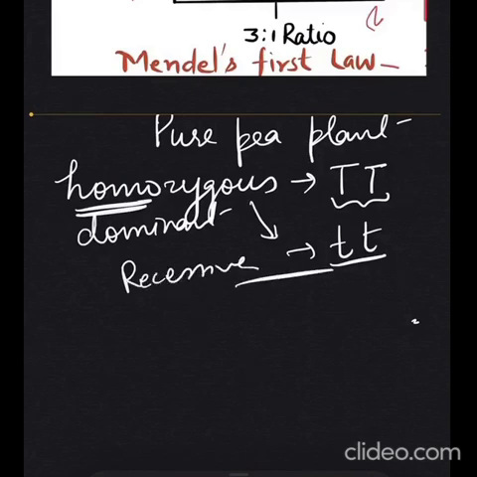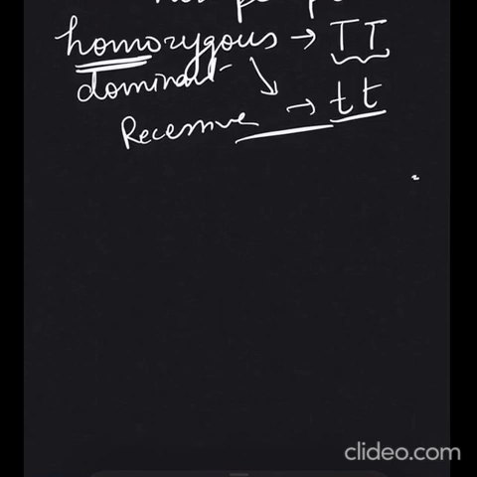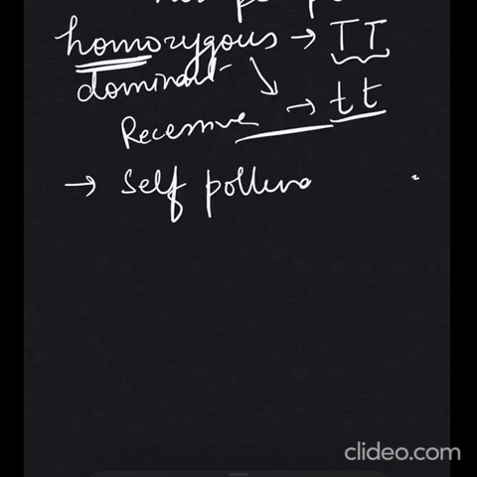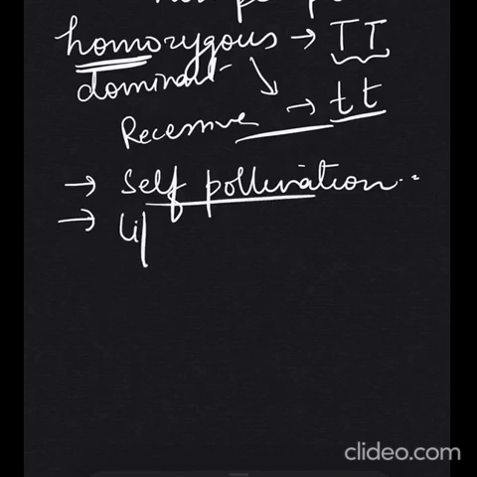So he always took pure pea plant, and that is one of the reasons for his success. Secondly, the pea plant always showed self-pollination, so there was no adulteration of any other pollen grain from any other pea plant. So what result we were getting was the result of the self-pollination. Another reason is that the lifespan of the pea plant was very small, so a large number of generations can be studied. The more the data, the more accurate the result would be.